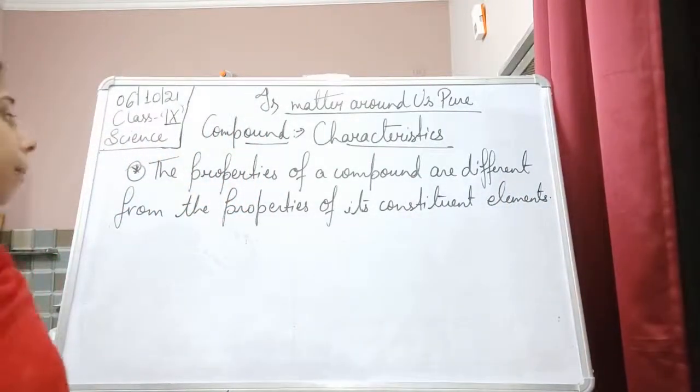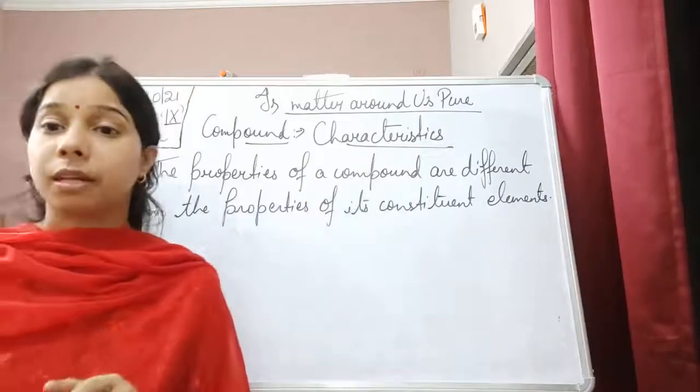So the properties of a compound are different from the properties of its constituent elements.